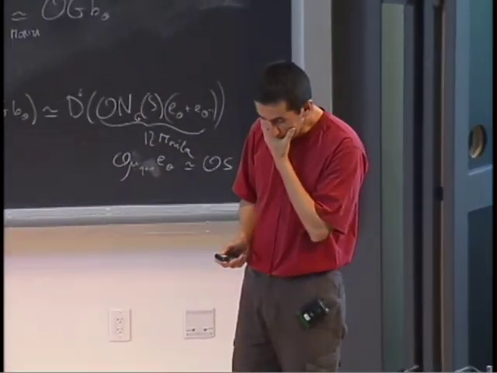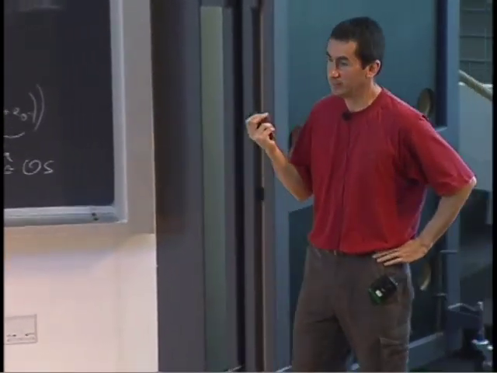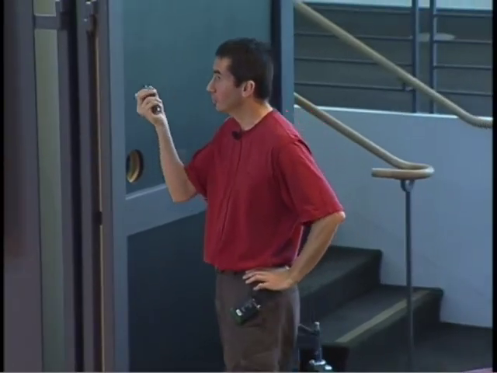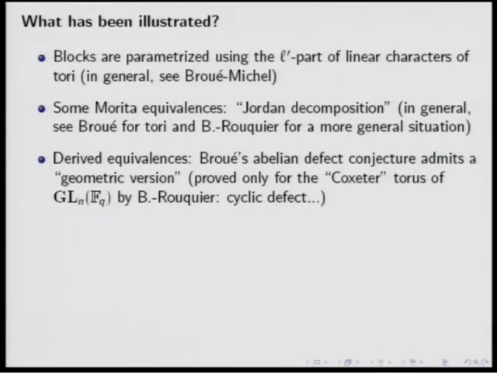Even if you prove just the cyclic defect case, I think it's interesting to do it because you prove the conjecture without knowing too much about the group G. That's important. We have also illustrated the role of the Frobenius endomorphism, just for extending the action through this little extra group.